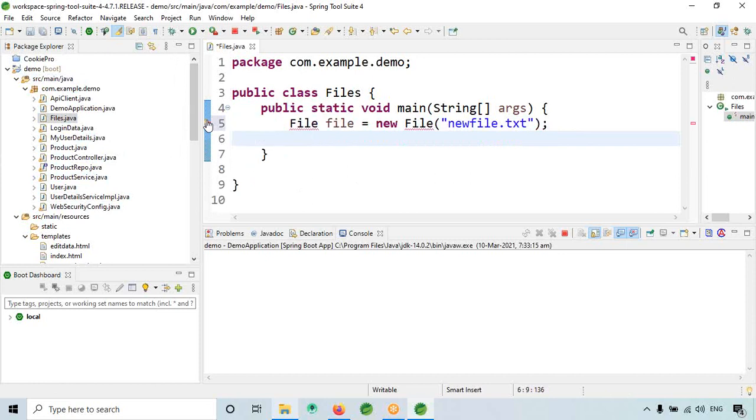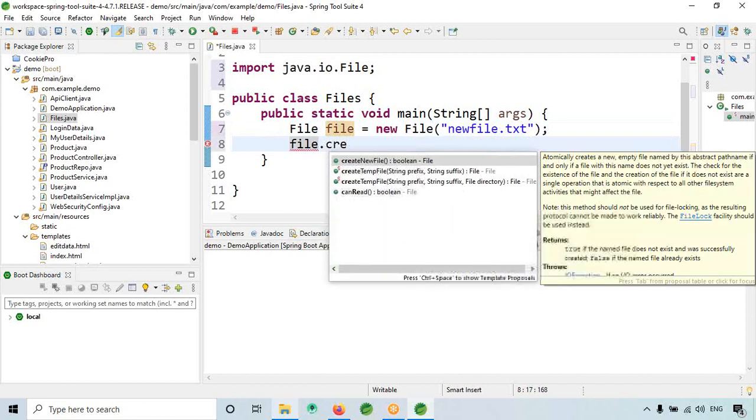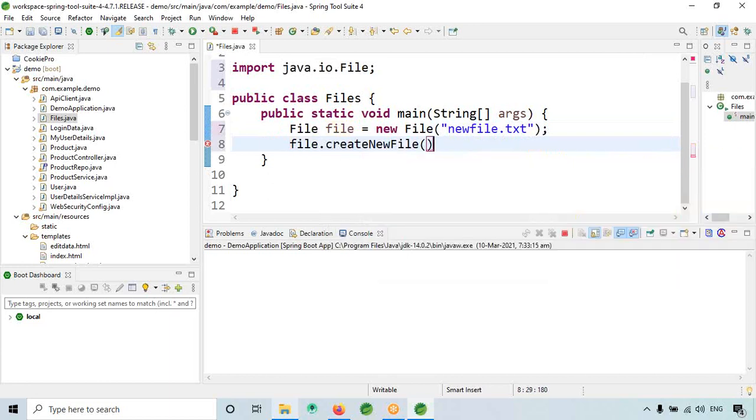I want to import it, and it will be java.io.File, not from the util package, it will be from the io package. Now I will give file.createNewFile().